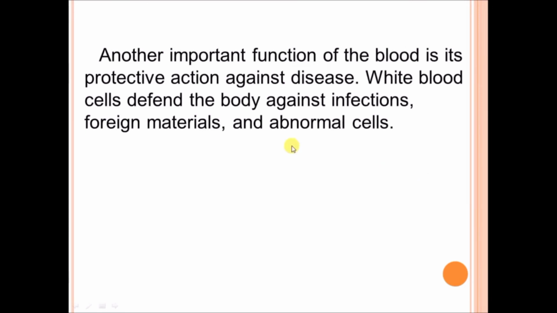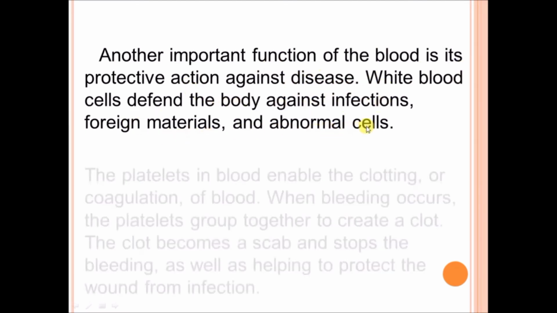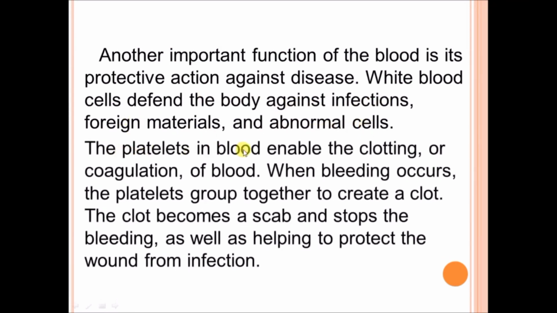Another important part of blood is its protective action against disease. White blood cells defend the body against infection, foreign materials and abnormal cells. The platelets in the blood enable the clotting or coagulation of blood. When bleeding occurs, the platelets group together to create a clot. The clot becomes a scab and stops the bleeding, as well as helping to protect the wound from infection.